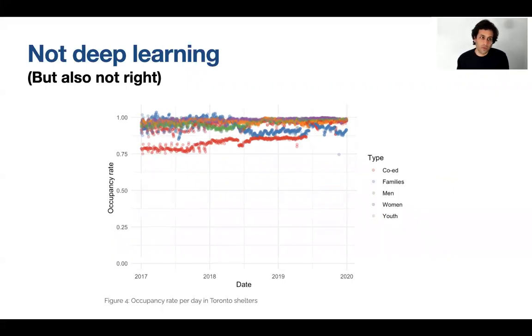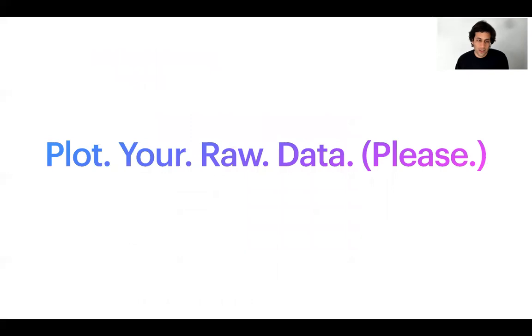But just briefly, what we've got here is on the y-axis, an occupancy rate. So I've taken the number of people in the beds each night, divided by the total number of beds we've got, and on the x-axis we've got time, and so we can see that pretty much Toronto homeless shelters operate at capacity pretty much all the time. There's some differences based on the type, so that type is that sector that I was talking to you about earlier. All right, obligatory Jessica Holman slide. Please plot your raw data.